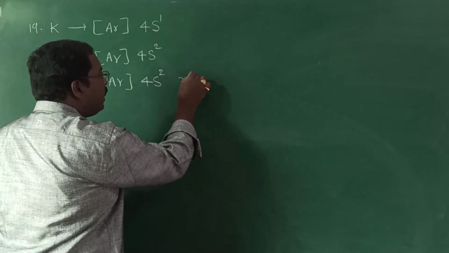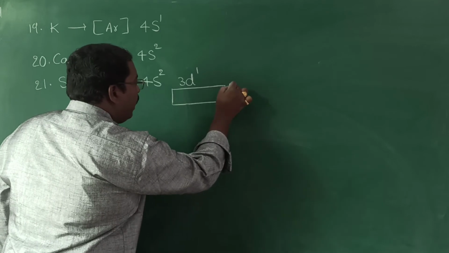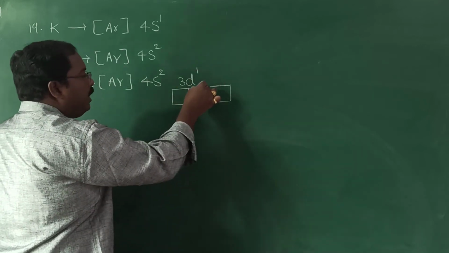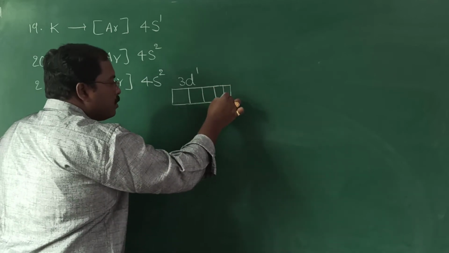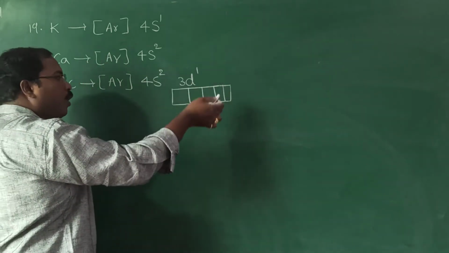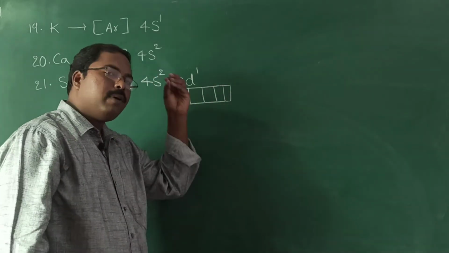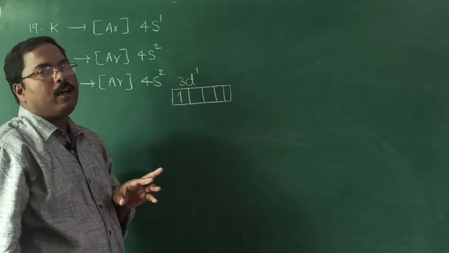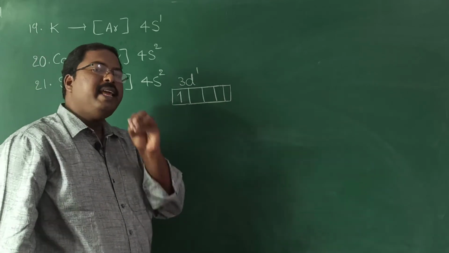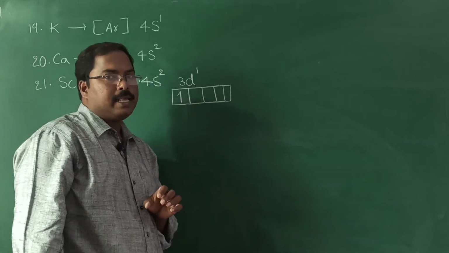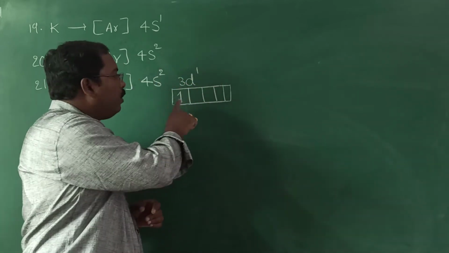Then the next orbital is d orbital. So while writing the d orbital, we know d subshell contains 5 orbitals. So whether it contains 1 electron or 2 electrons or its capacity 10, whatever the number of electrons present in d orbital, it should be represented with 5 boxes, because a d subshell contains 5 orbitals. Regarding this, while writing m values, magnetic quantum number values, we discussed. Okay.